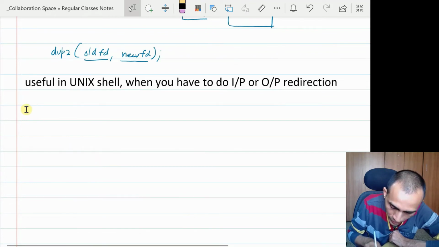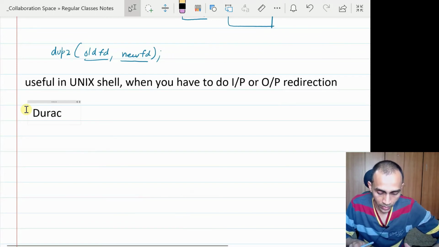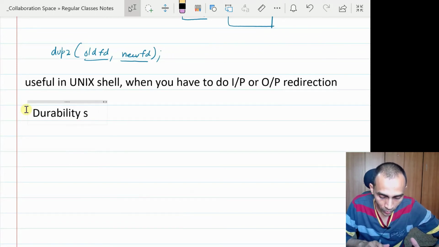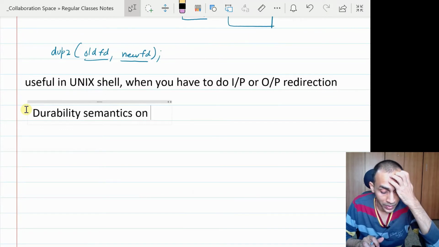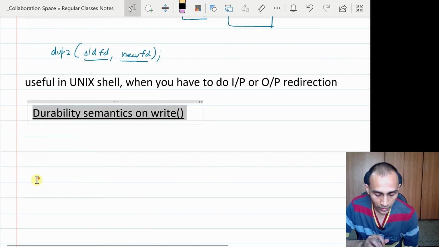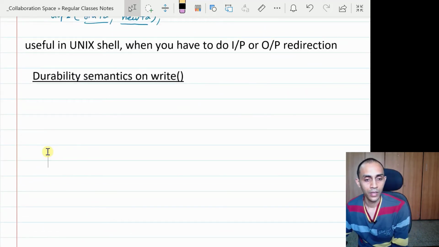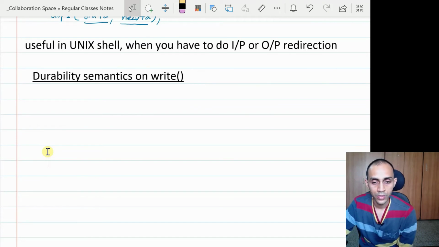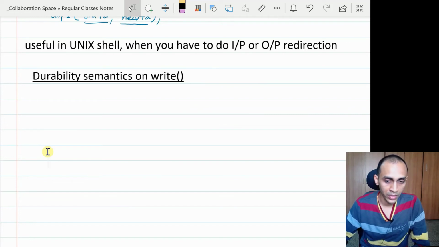So there is no question. Then let me talk about the next important point. I'm purposely going into a little more detail about these file system API system calls, because we are not going to have any programming assignment on file system calls, unlike for processes, synchronization, and concurrency.